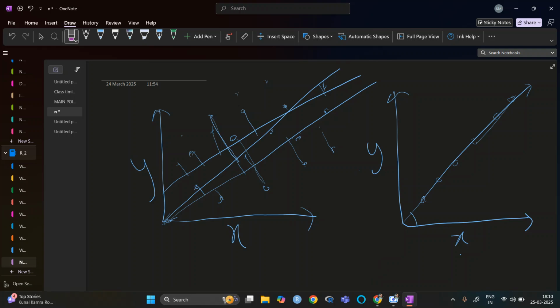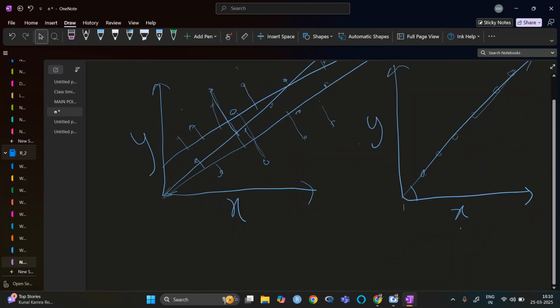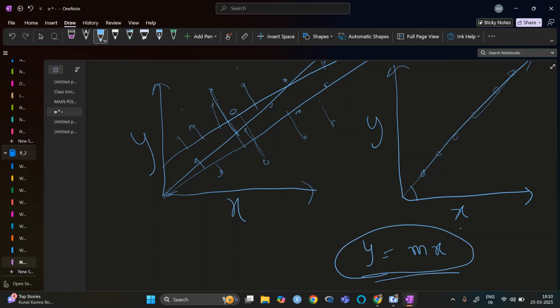So I have taken intercept here as 0. So what is this line? This is basically the line y equal to mx. We must have gone through this in our basics. So y is equal to mx is one line.